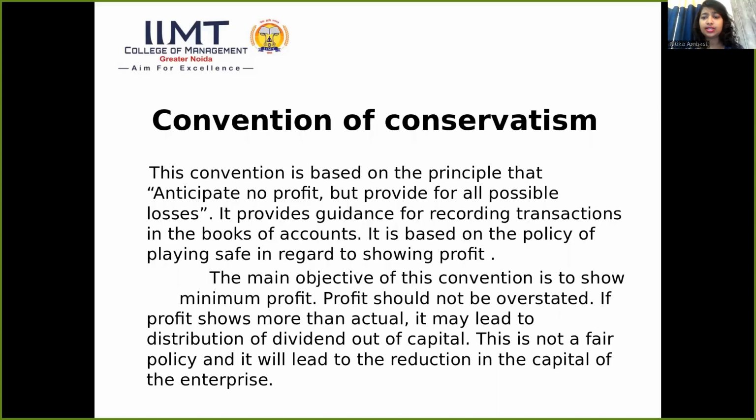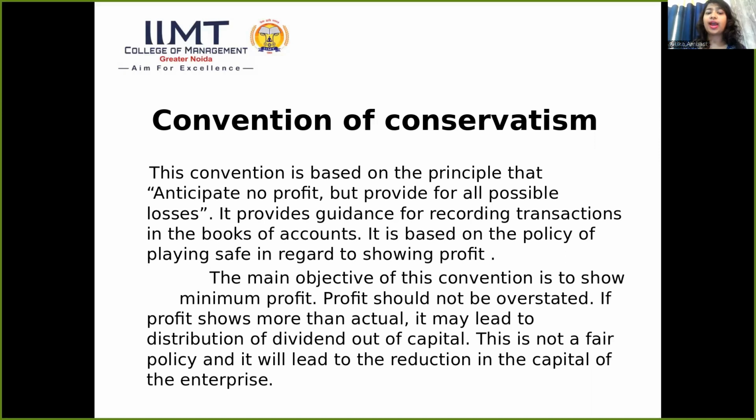Next convention is conservatism. As its name shows, anything is conserved. This convention is based on the principle that anticipate no profit, but provide for all possible losses. It says don't show anticipated profit, but yes, you should disclose your possible losses.